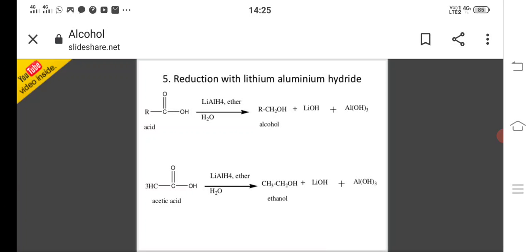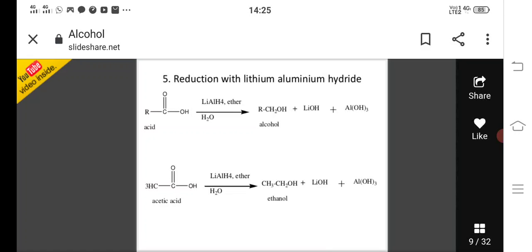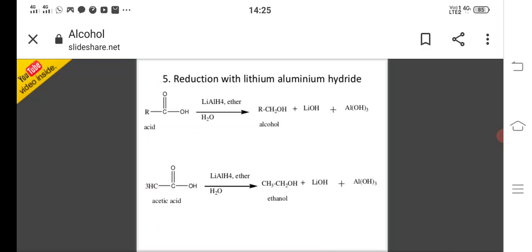And reduction with lithium aluminum hydride: this is a carboxylic acid, RCOOH. Carboxylic acid undergoes reduction with lithium aluminum hydride in the presence of ether and is converted to alcohol, RCH2OH, plus lithium hydroxide plus aluminum hydroxide. Example is acetic acid. Acetic acid undergoes reduction with lithium aluminum hydride in ether, and ethanol, CH3CH2OH, plus lithium hydroxide plus aluminum hydroxide are formed.